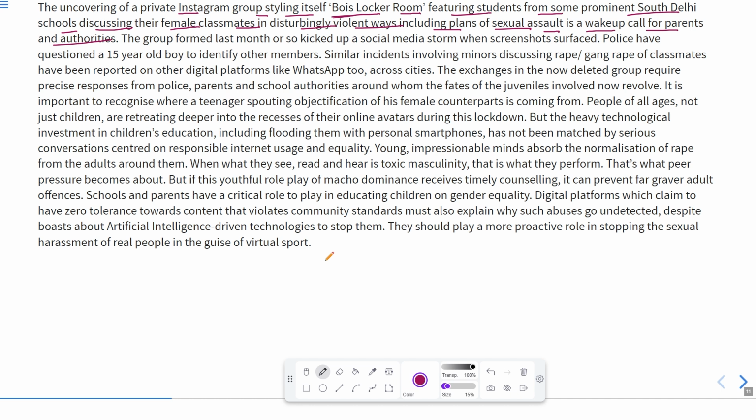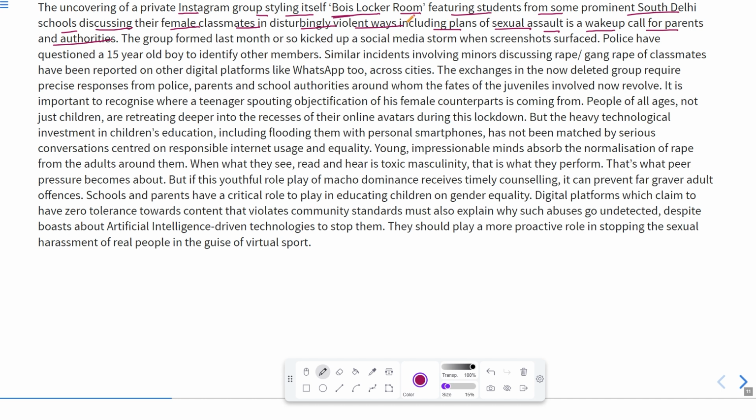It is actually a controversy that refers to the investigation of an Instagram group used by some school boys in South Delhi. So this is the group on Instagram of those boys, and they discussed their female classmates in disturbingly violent ways.